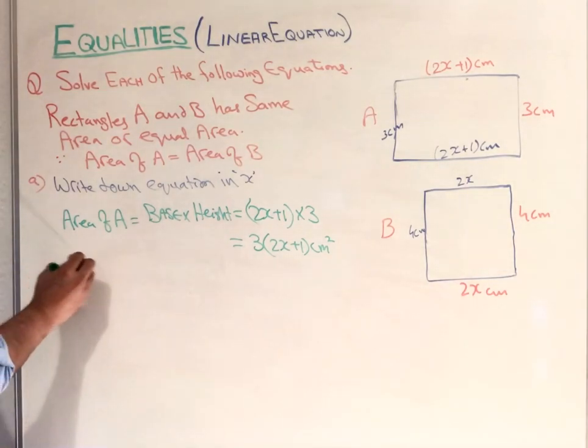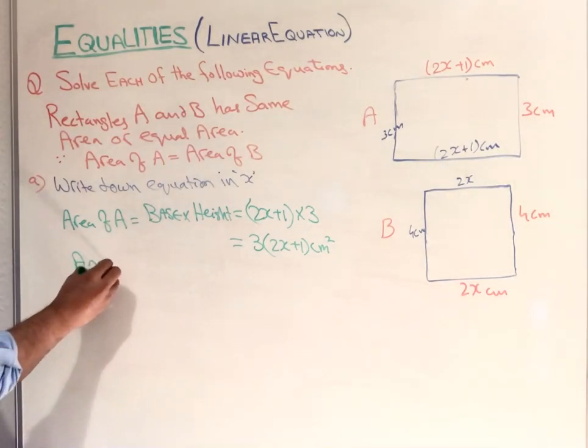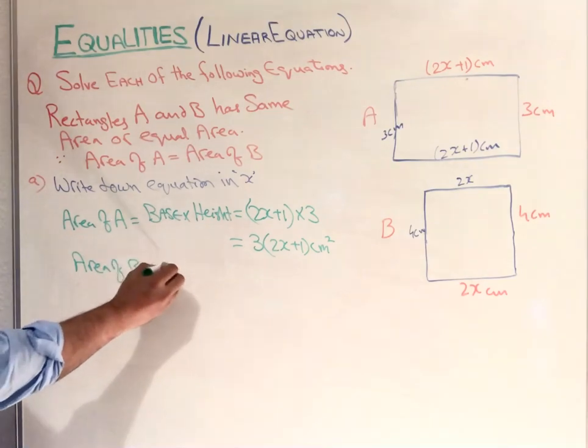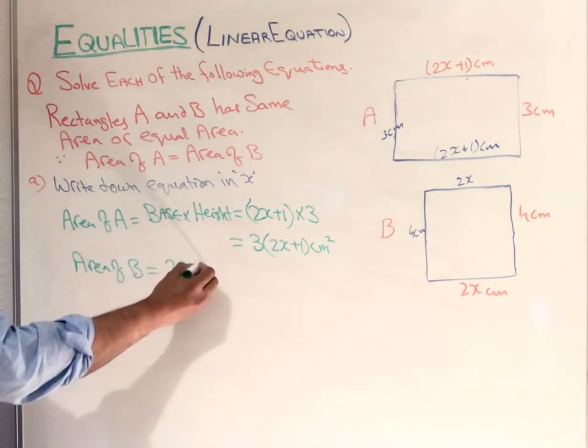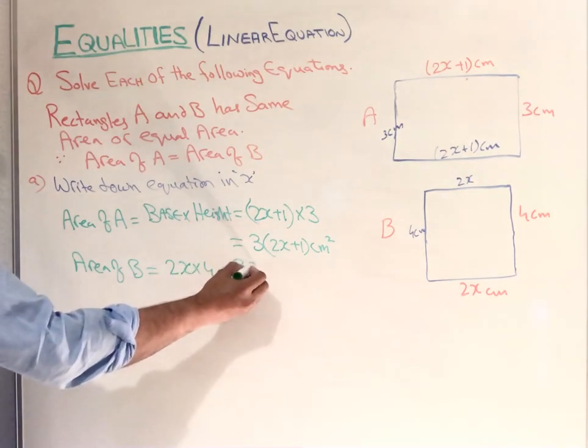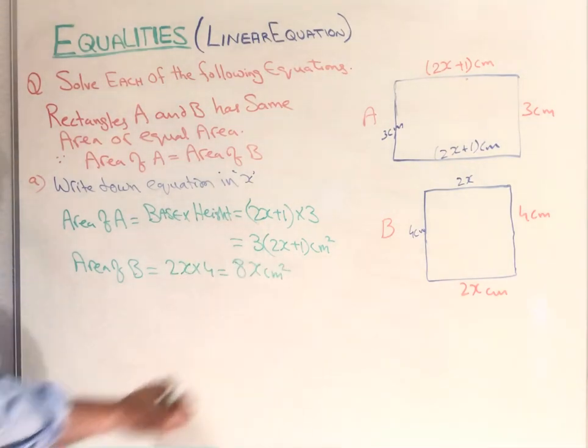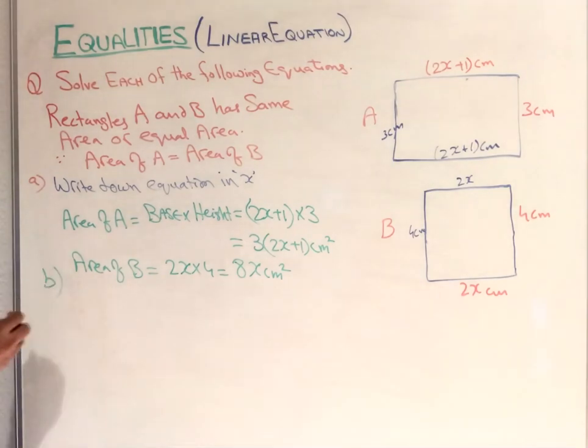Secondly, the area of B is 2x times 4. We get 8x centimeters squared. So this is our first part. For the second part, they said to find the value of x. How can we find the value of x?